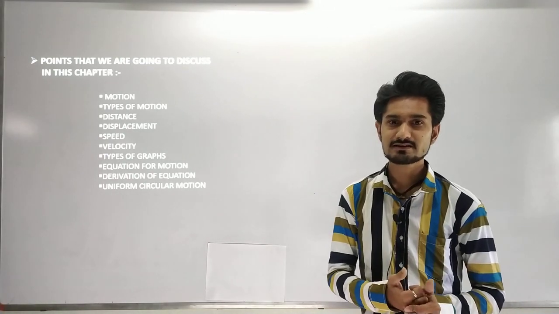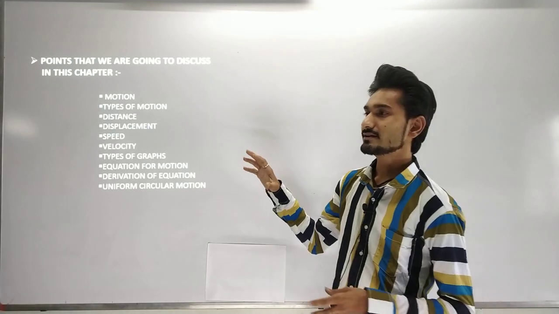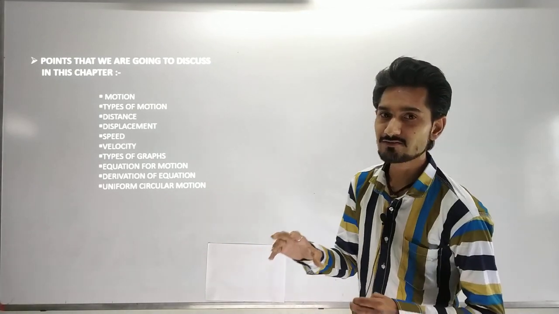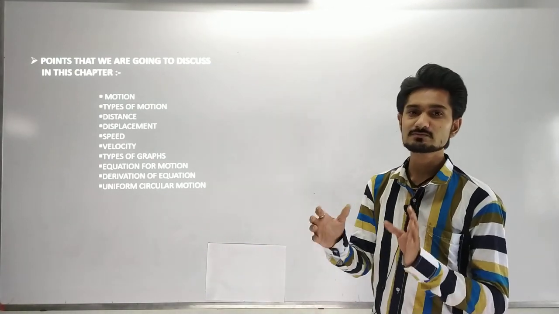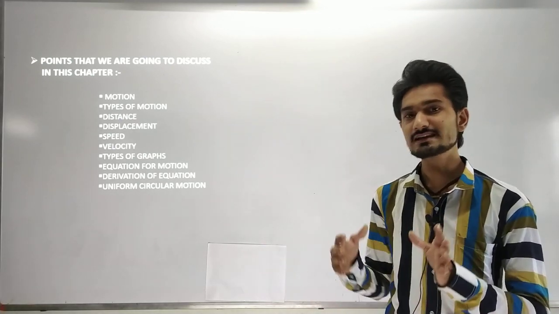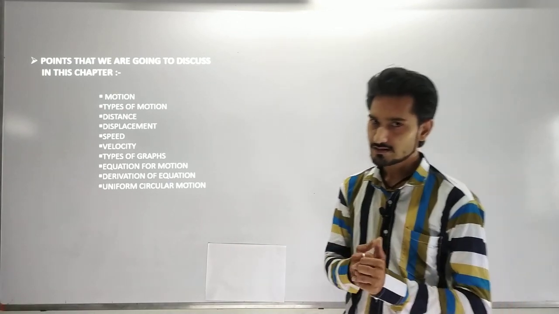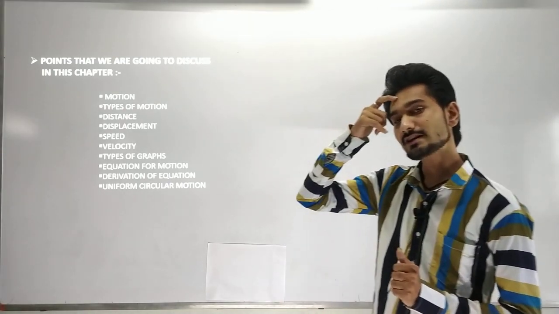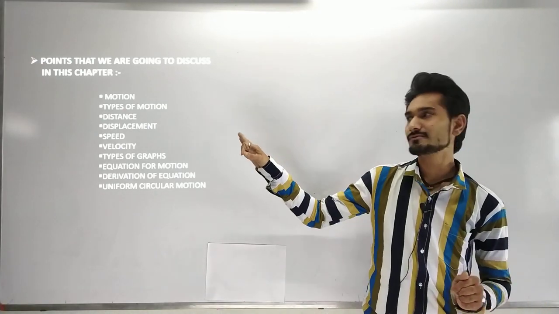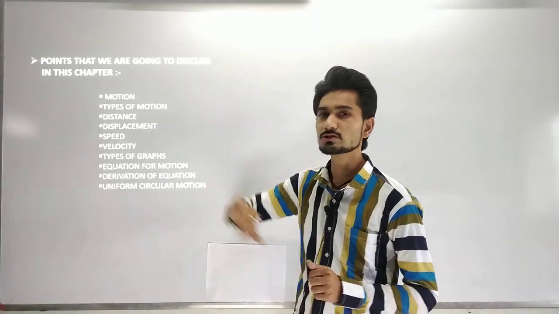And after that we discussed what displacement is. Whenever an object or body changes its place, and we measure the shortest distance between its original position and its final position, this is said to be displacement. The unit remains the same, also the meter. But going on, we have to categorize and differentiate both the quantities.